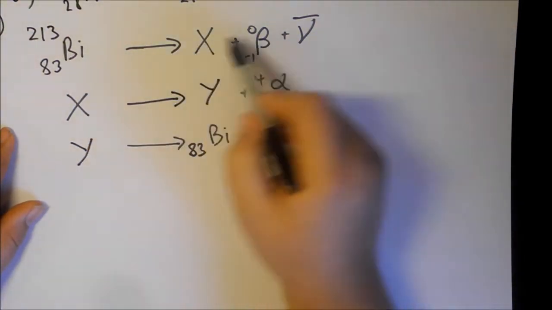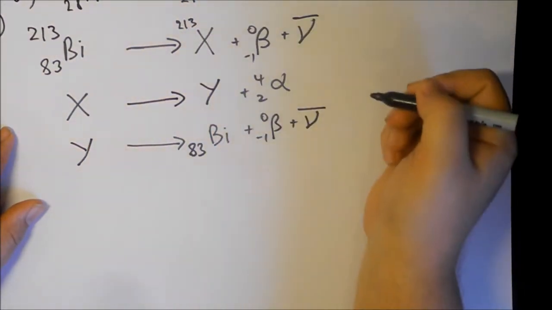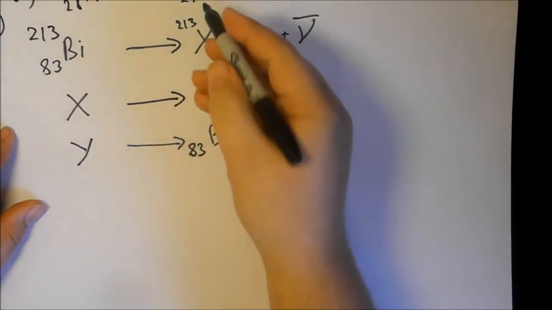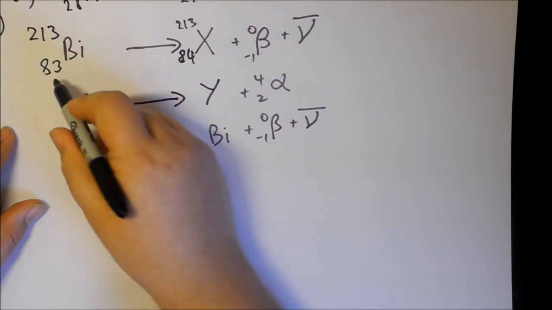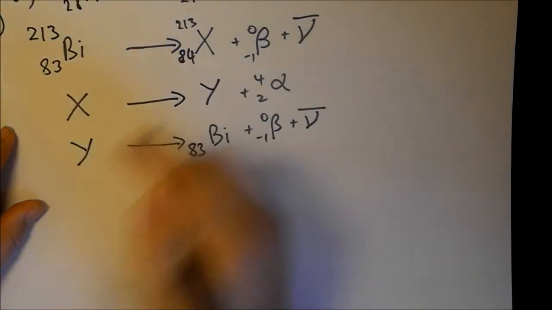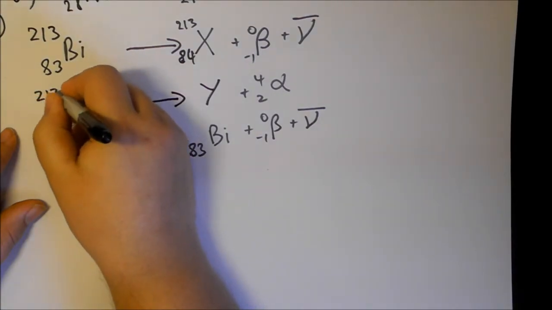So here, as we've got a beta decay, nothing's going to change the nucleon number, but the proton number is going to have to go up 1, so that the total of these is 83. So we now have the values for our mystery element X. We can put that in here.